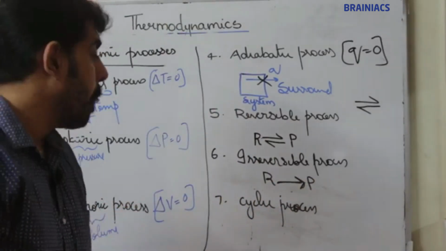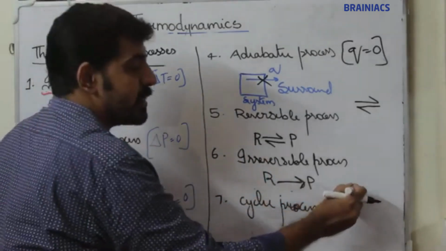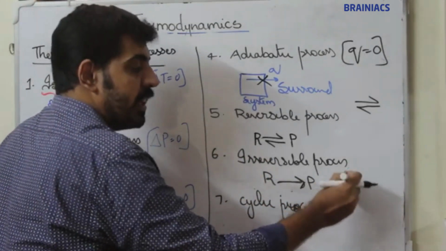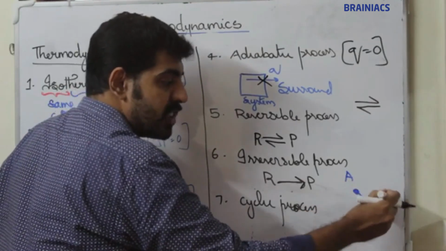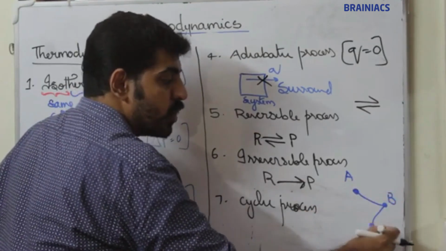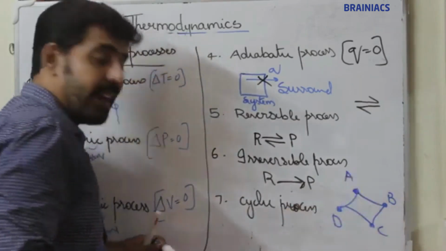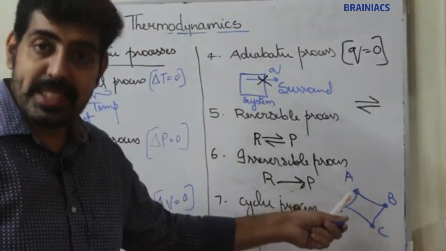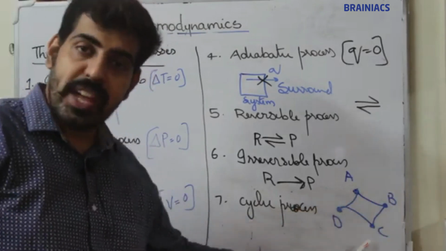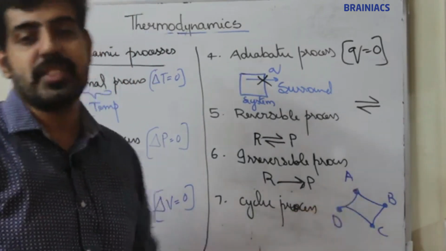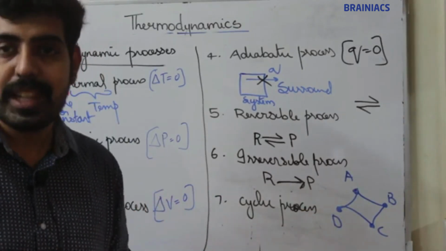I think it's clear. Now, the cyclic process. What is a cyclic process? Let A be the reactant. Reactant A is undergoing a set of reactions. It is converting to B, converting to C, converting to D, and it is coming back to A. A system undergoing a set of reactions and returning back to its initial state, those processes are known as cyclic processes.